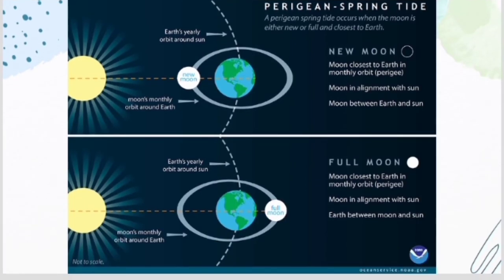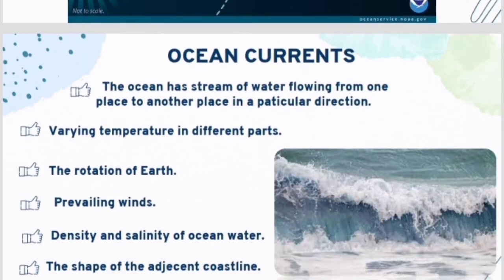The first picture shows the new moon day when the moon is in the middle, and on the full moon day the moon will be opposite to the earth. Because of this, the neap tides and spring tides occur. During the new moon day, the higher tide becomes higher and the lower tide becomes lower, and during the full moon day, the lower becomes higher and the higher becomes lower.